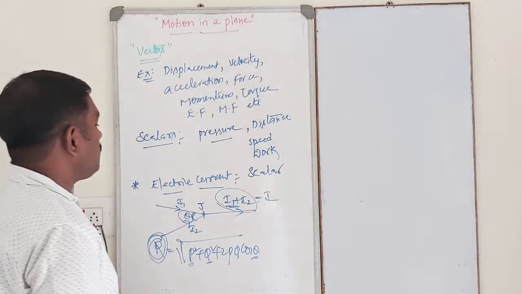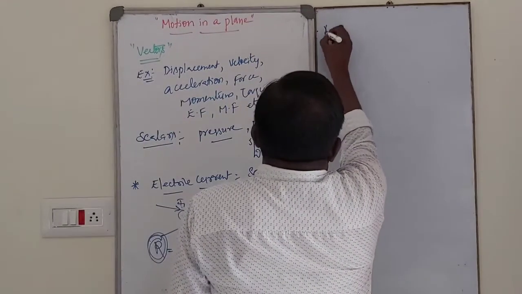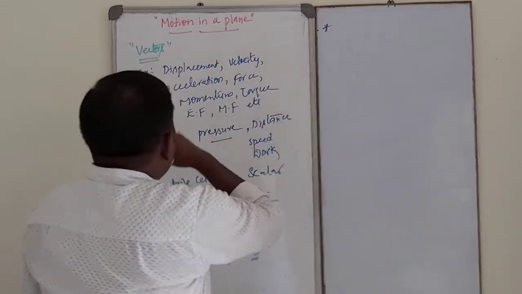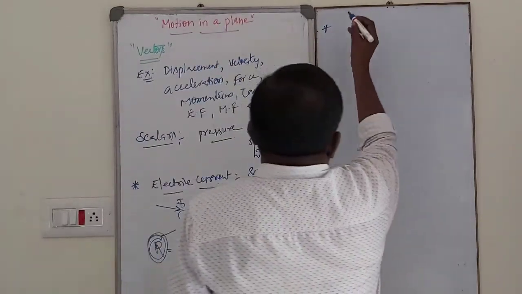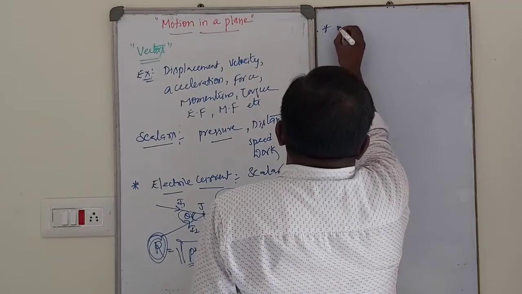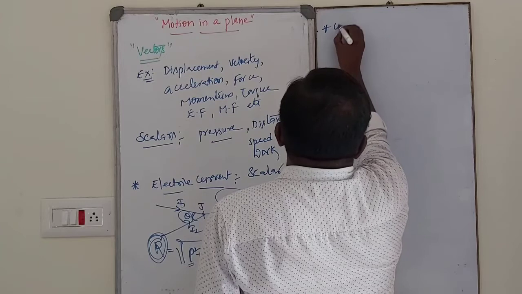Okay. Now the next one is vectors, that is, the position vector, or before that, the unit vector.